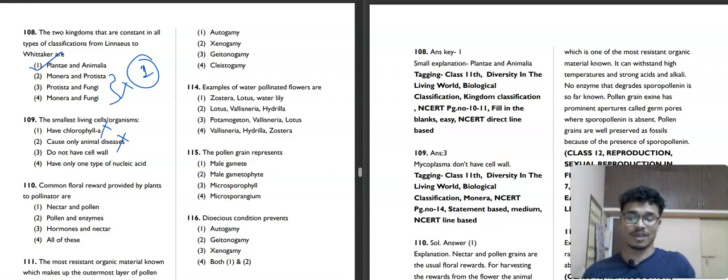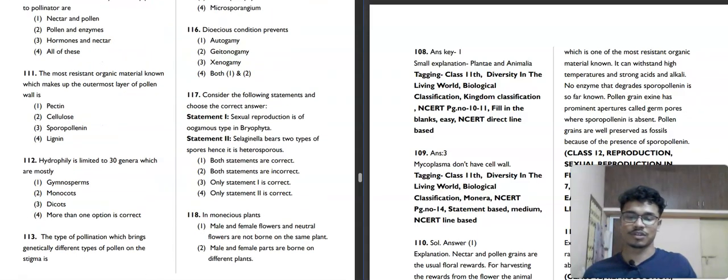Do not have a cell wall. It is absolutely correct. Third option, that mycoplasma doesn't have any cell wall. Have only one type of nucleic acid. It is also not correct. The third option is our correct answer here. Move towards the next question, number 110.